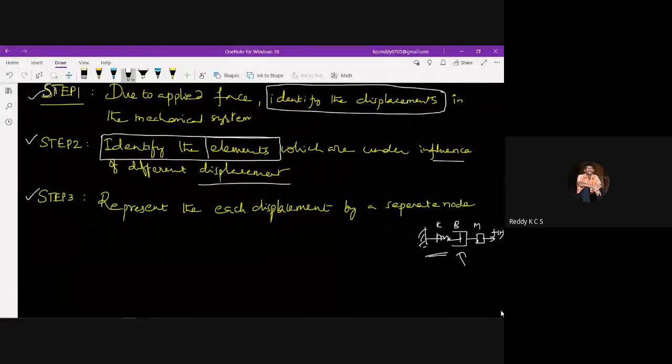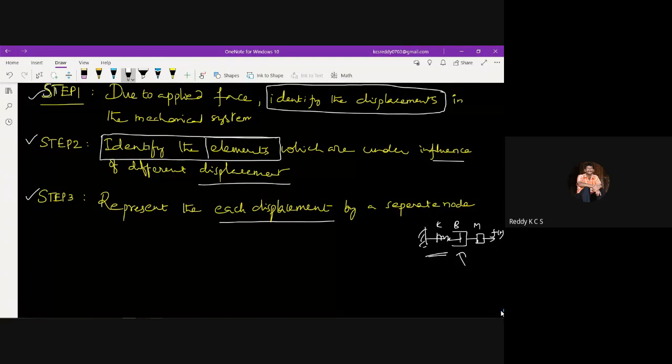Then after identifying the elements, represent each displacement by a separate node, using nodal analysis, as we can call it. This is called nodal analysis. There are two types of analysis: one is the nodal analysis and the other is the loop analysis. It is nodal analysis because we are using the nodes here.